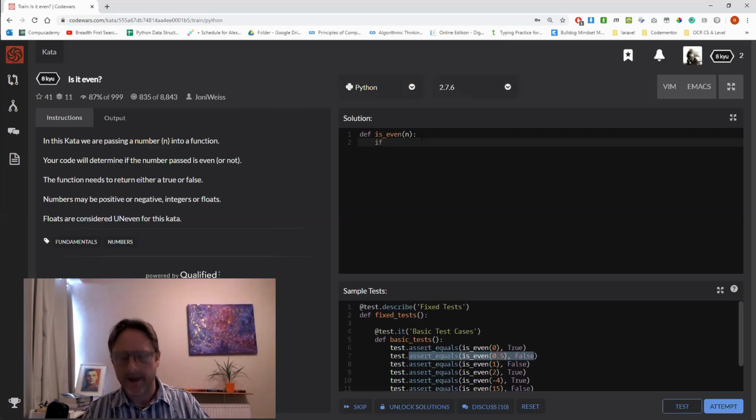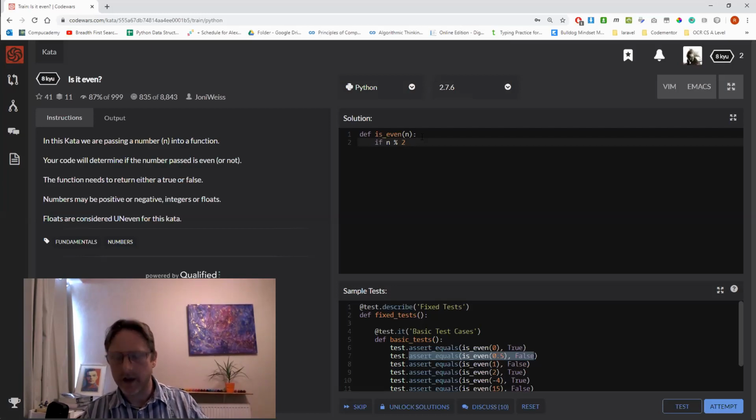if n mod 2, so modulus 2, you need to know about the modulus function for programming. It's used in lots of different ways. It's the remainder on division. So if you take 23 and you divide it by 2, you get 11 remainder 1. Whereas if you take 24, then you get 12 remainder 0. And so you're always going to get this alternating pattern of 1s and 0s. So this is how we test for evenness.